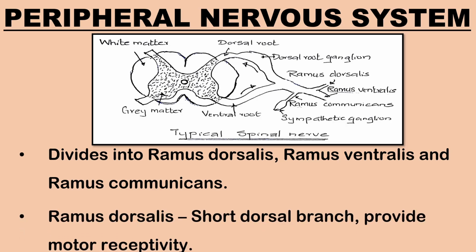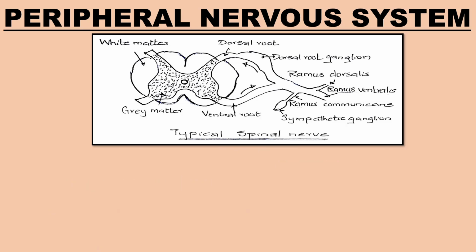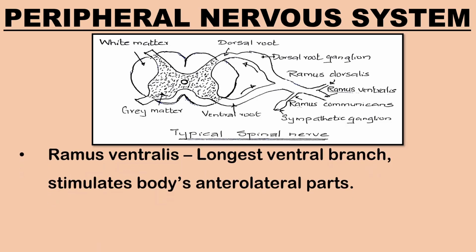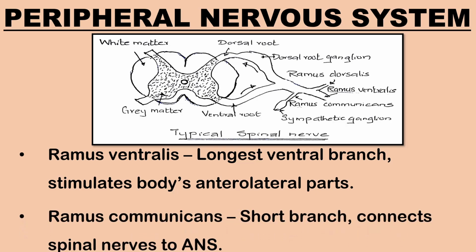Ramus dorsalis is a short dorsal branch that provides motor innervation to the deep muscles of the back and sensory stimulus to the skin and muscles of the back. Ramus ventralis is the longest ventral branch that stimulates the anterolateral parts of the trunk and both the limbs. Ramus communicans is a short branch that connects the spinal nerves to the sympathetic trunk of the autonomic nervous system.